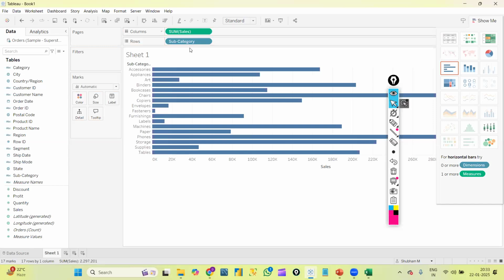Whenever I select these two fields, many graphs are enabled for me, that is, for this data this many graphs are applicable. Automatically the horizontal bar graph is selected, right? But we may get a doubt: how do we know whether to keep subcategory in rows or columns? We may get that kind of doubt. So, very simple, I'm just clearing this sheet by clicking this icon. This is the clear sheet icon.